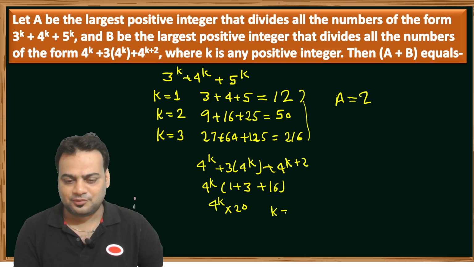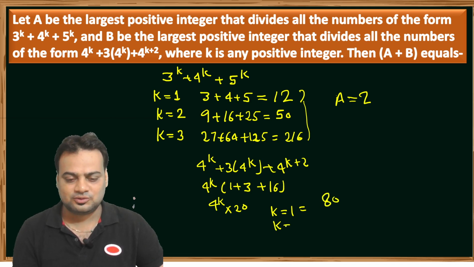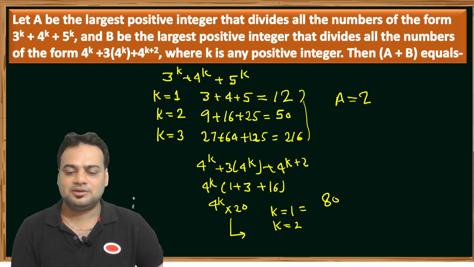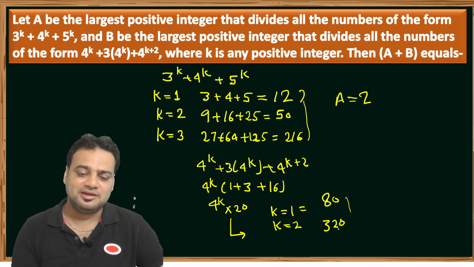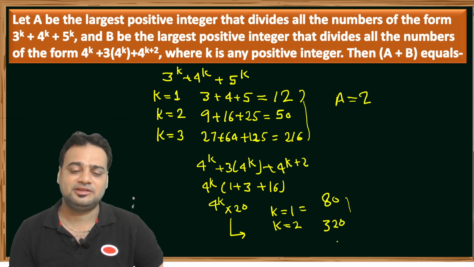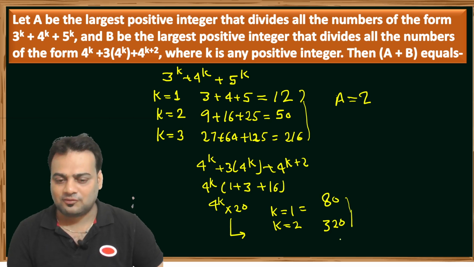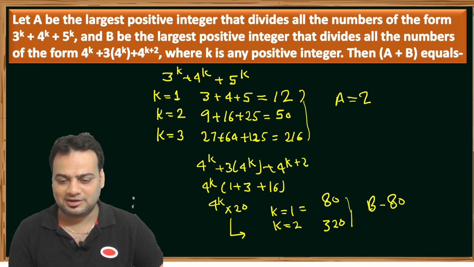If we put k equal to 1, it is 4 into 20, that means 80. If k is 2, the number becomes 4 squared, which is 16, into 20, giving 320. So we have 80, 320. B is the largest number which divides these numbers, and all of them are multiples of 80. So the HCF of 80, 320 and so on is 80, so the largest possible value of B is 80.